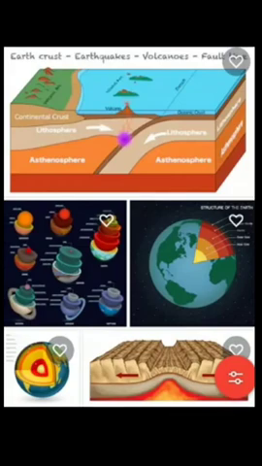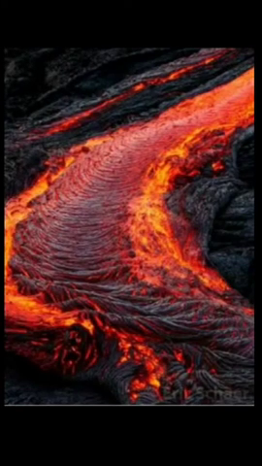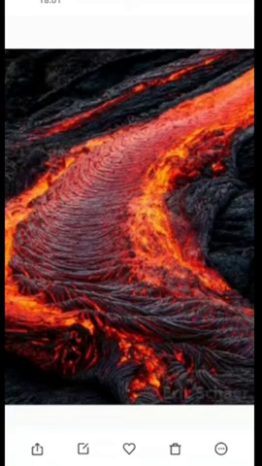This part is in the form of magma. Magma, you know what magma is? This is a magma picture.